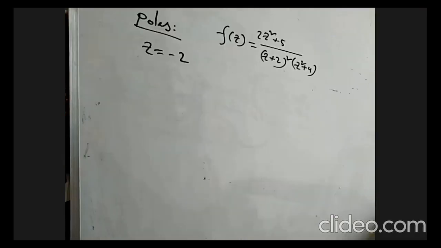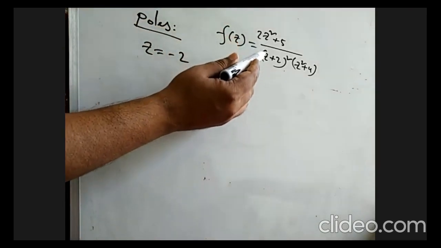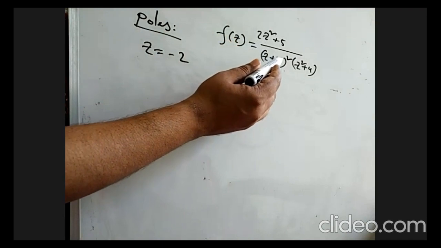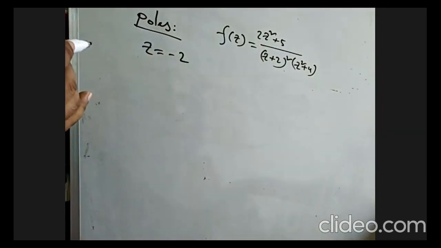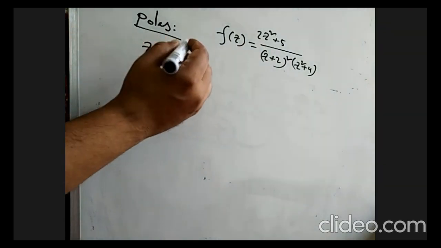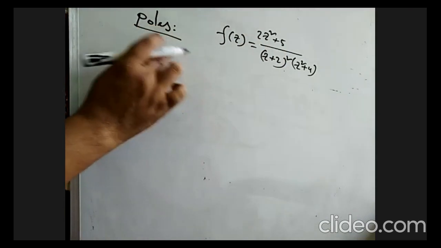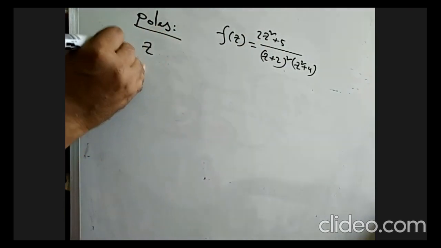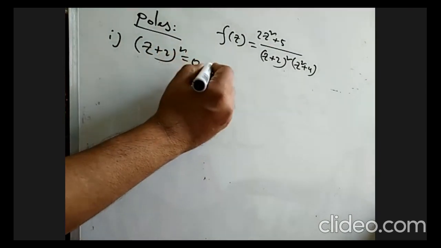This is the given function: f of z equals 2iz square plus 5 divided by z plus 2 whole square into z square plus 4. Now to find out the poles for this, for finding the first pole, z plus 2 whole square equals to 0.